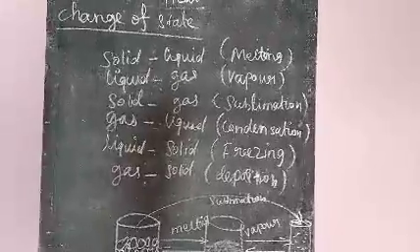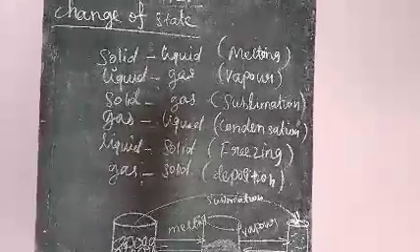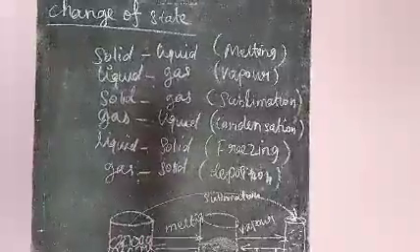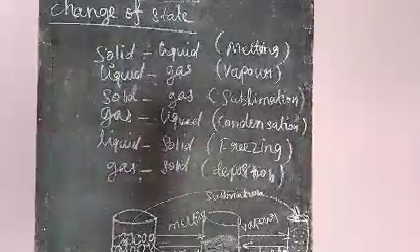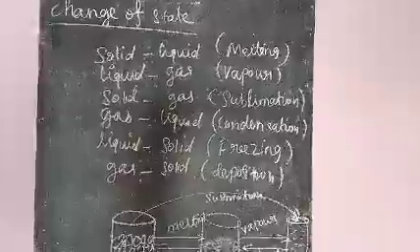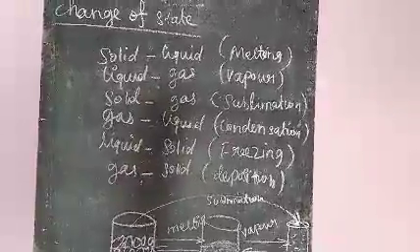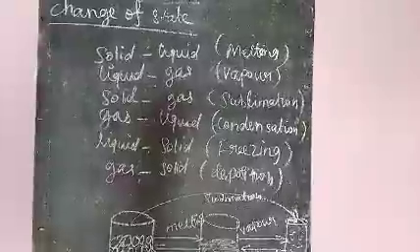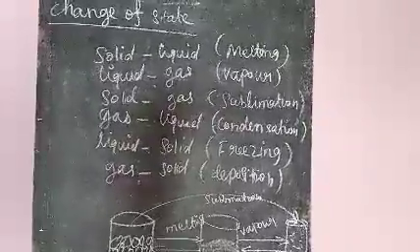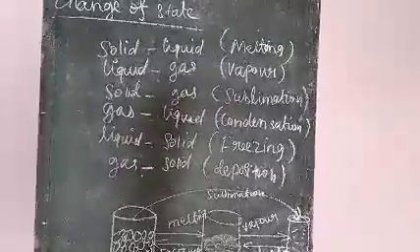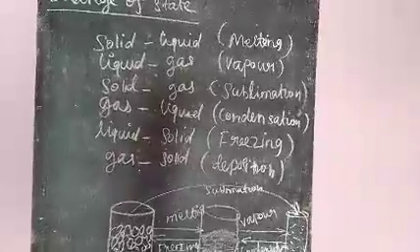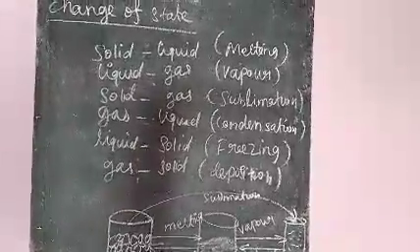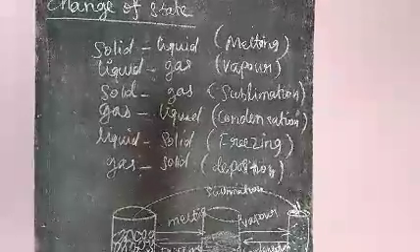So due to the heat, the substance's state changes. Solid converted to liquid is called melting. Liquid converted to gas is called vaporization. Solid converted to gas is called sublimation. Gas converted to liquid is called condensation. Liquid converted to solid is called freezing. Gas to solid is called deposition.